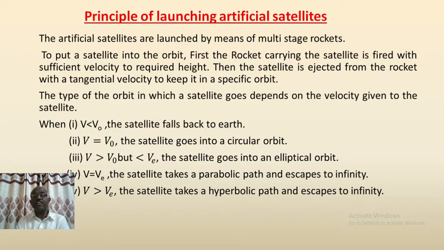Then the satellite is ejected from the rocket with a tangential velocity to keep it in a specific orbit. The type of the orbit in which a satellite goes depends on the velocity given to the satellite.